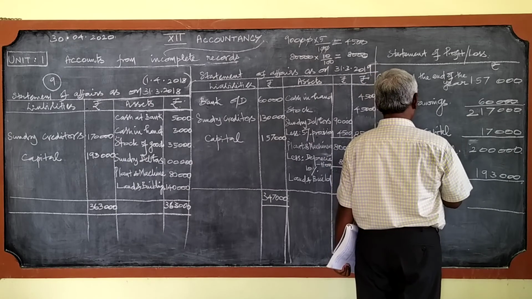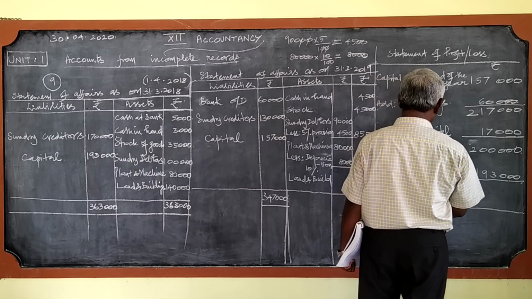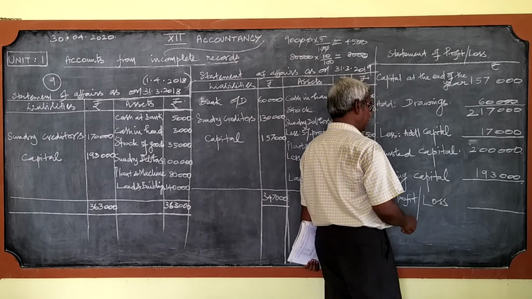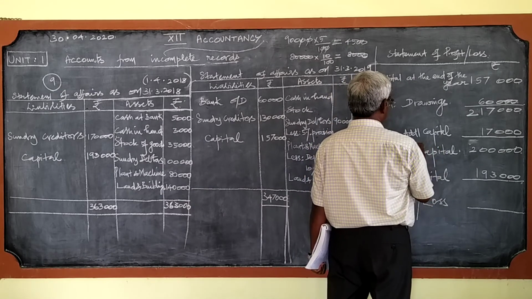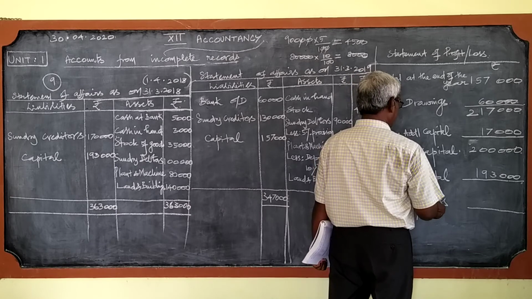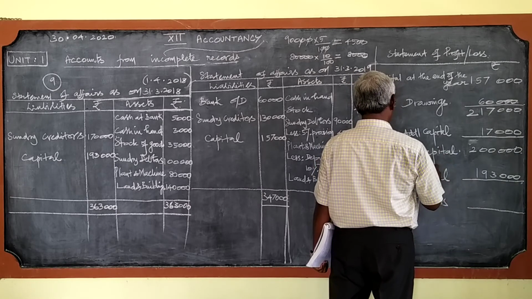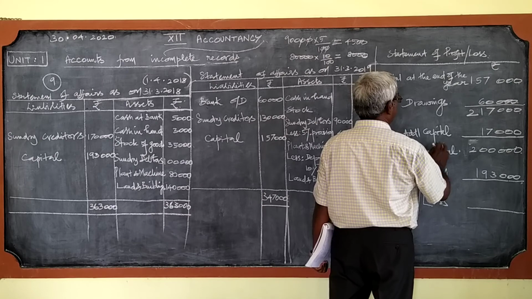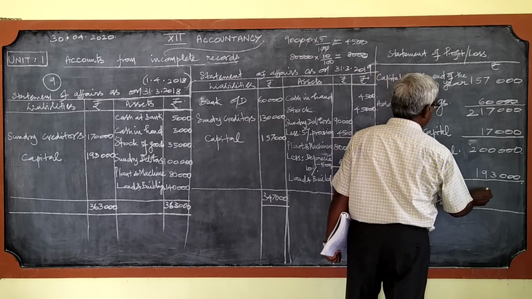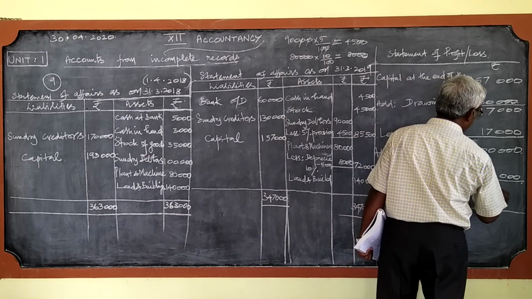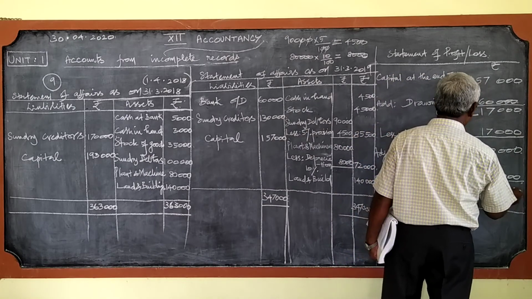From adjusted capital, if you minus opening capital, you will get a profit. I said, once again I remind, if from the opening capital, if adjusted capital is minus, we will get loss. We are minusing this opening capital from the adjusted capital, from top to bottom. That is 2 lakhs minus 1,93,000, 7,000.